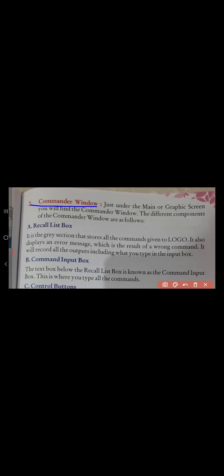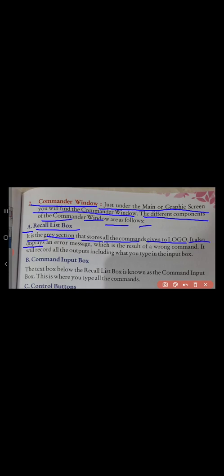Move to page number 65. Commander window. Just under the main or graphic screen, you will find the commander window. The different components of the commander window are as follows. First, the recall list box. It is the gray section that stores all the commands given to Logo. It also displays an error message, which is the result of a wrong command.